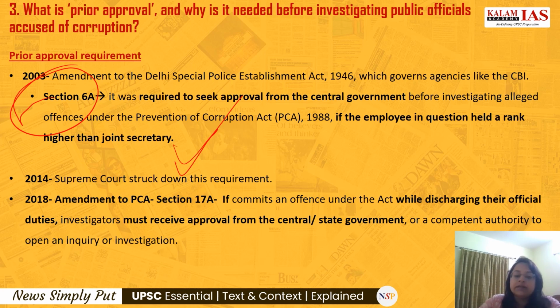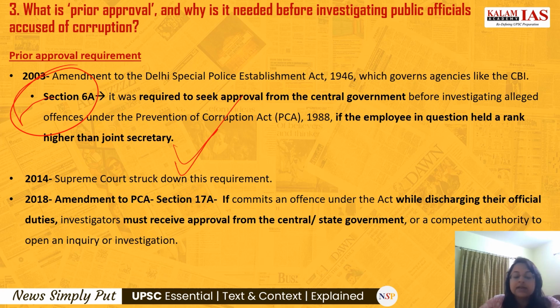But in 2014, the Supreme Court struck down this requirement. Again, after 4 years, in 2018, an amendment was brought to the Prevention of Corruption Act, where it introduced Section 17A.